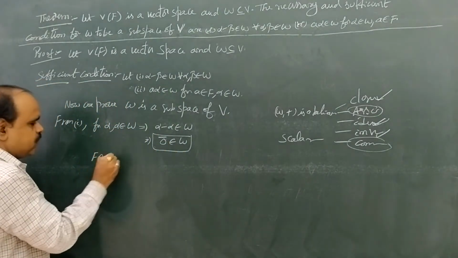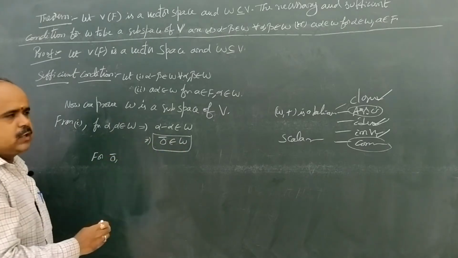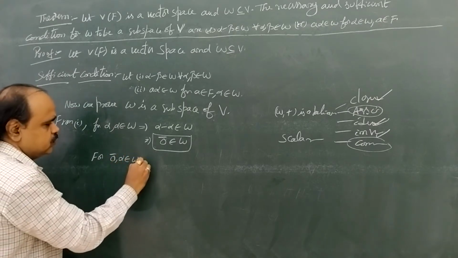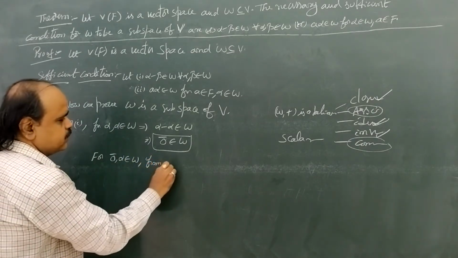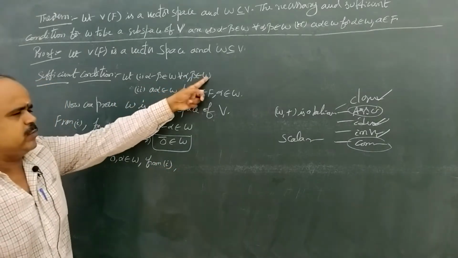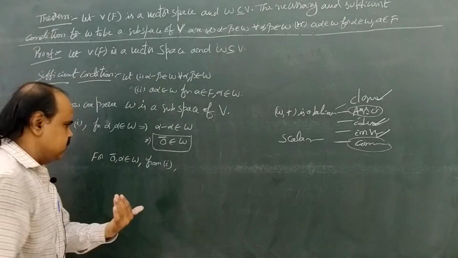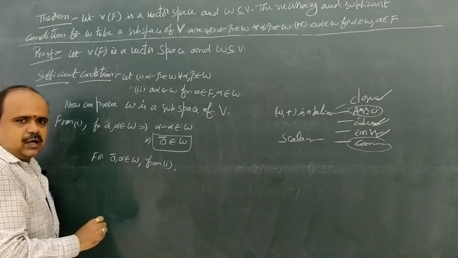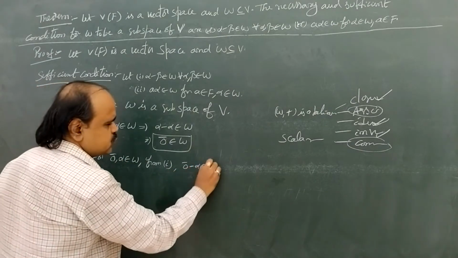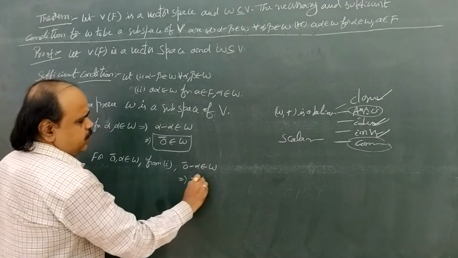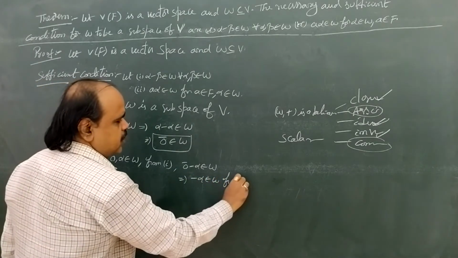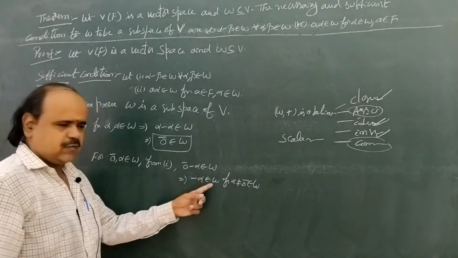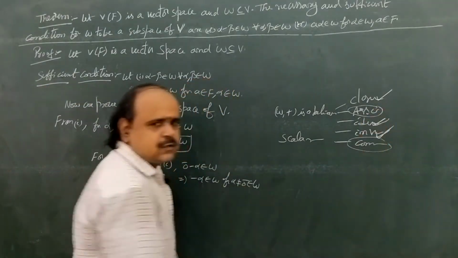Again, 0 bar belongs to W and alpha belongs to W. For 0 bar, alpha belonging to W, from 1 again, if alpha, beta belong to W, then alpha minus beta belongs to W. In the similar manner, take alpha, beta replaced by 0, alpha. So 0 bar minus alpha belongs to W. That implies minus alpha belongs to W for alpha not equal to 0 bar belonging to W. So for each non-zero vector alpha, minus alpha belongs to W. So the inverse condition holds.